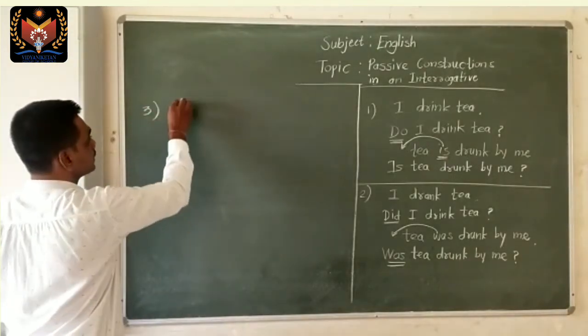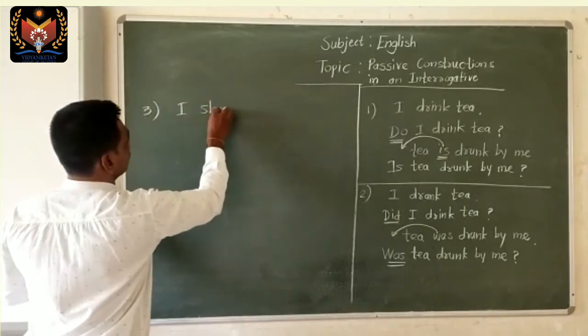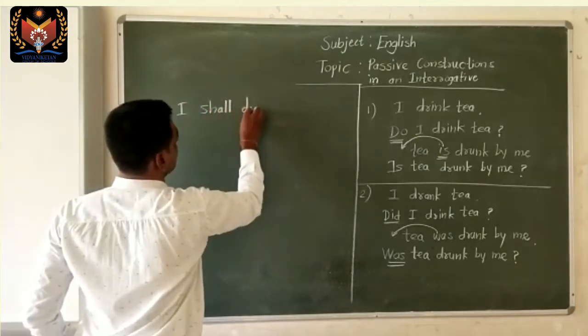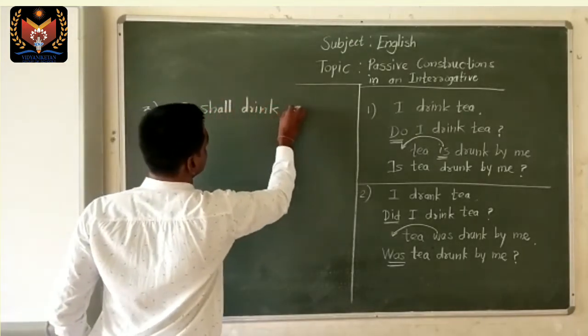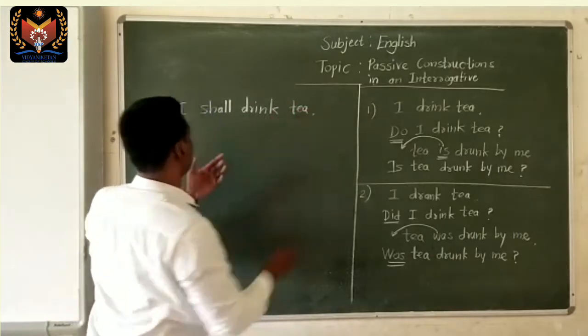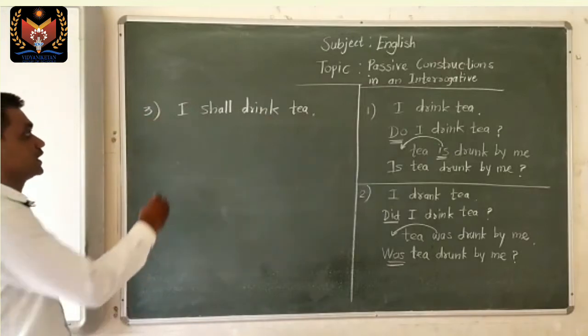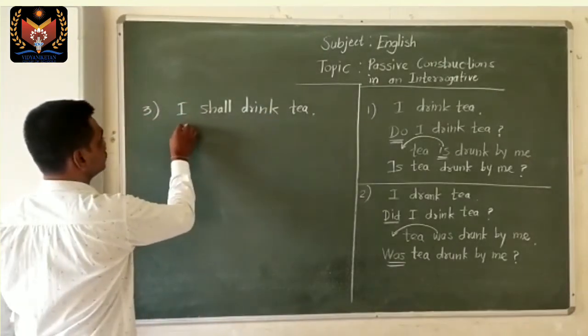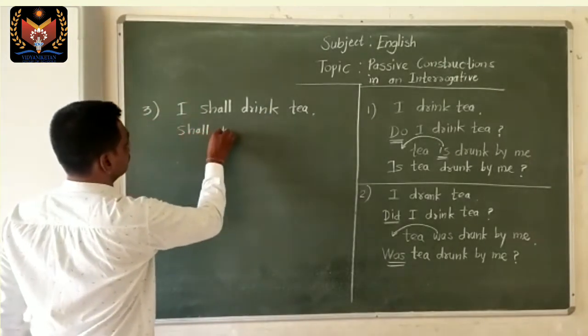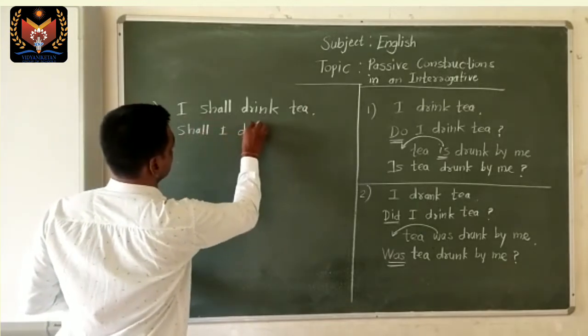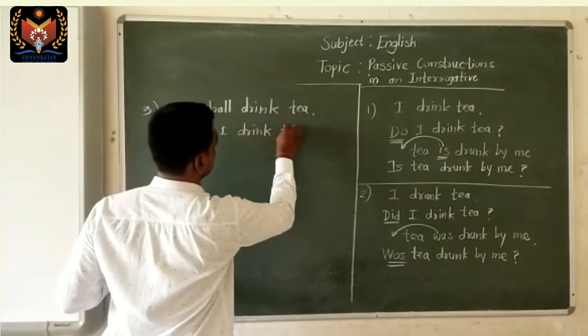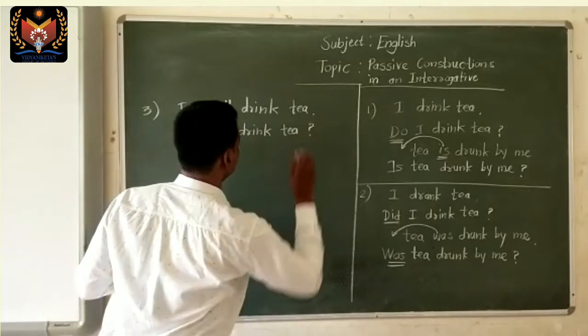For example, I shall drink tea. First of all, what is our method? Make a question out of this. Shall I drink tea? Then finally put the question mark.